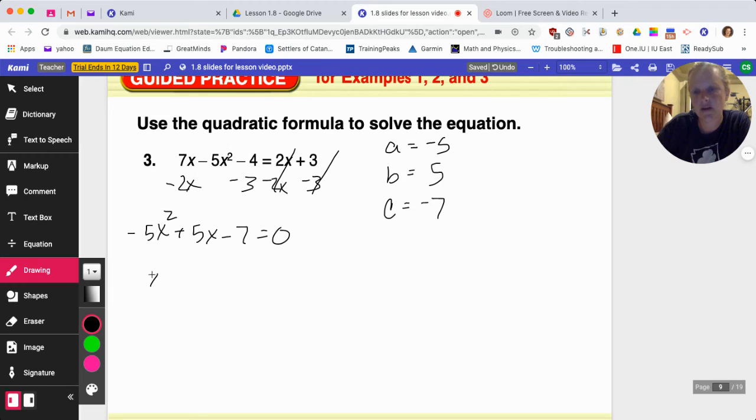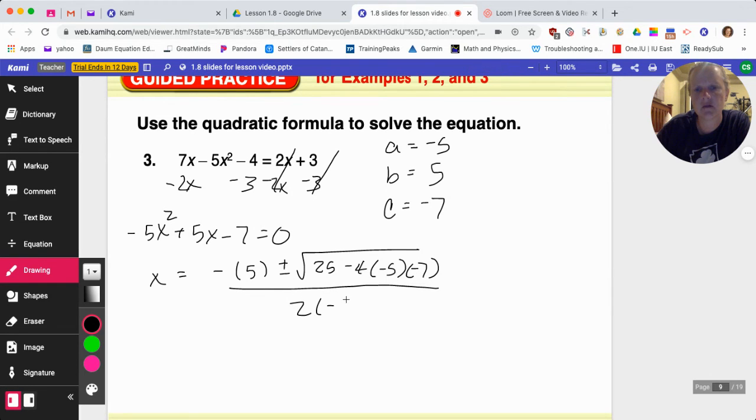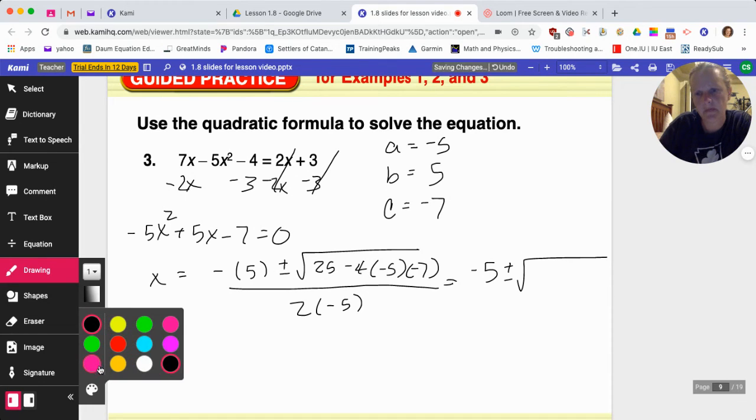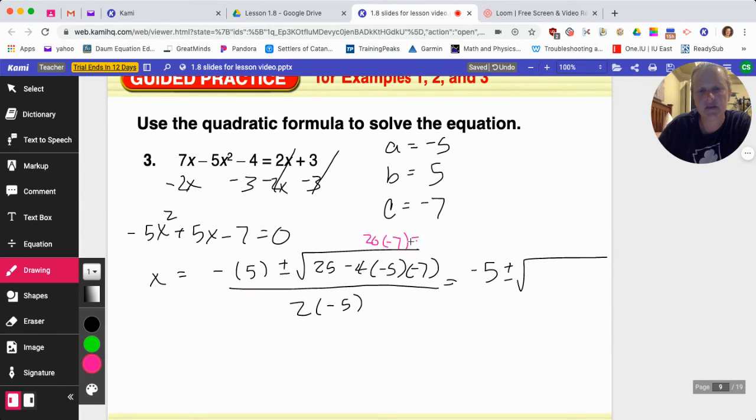Let's put it into the quadratic formula. -b plus or minus the square root of b squared minus 4 times a times c, all over 2a. So 25, and if I have -4 times -5, that is +20, times -7 is -140.